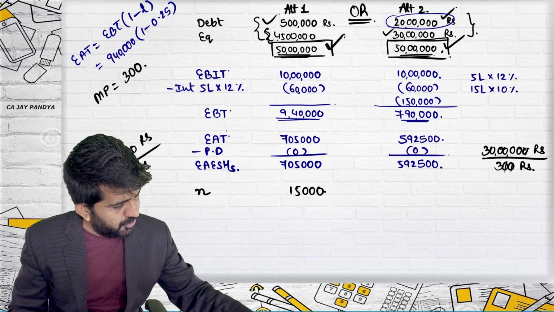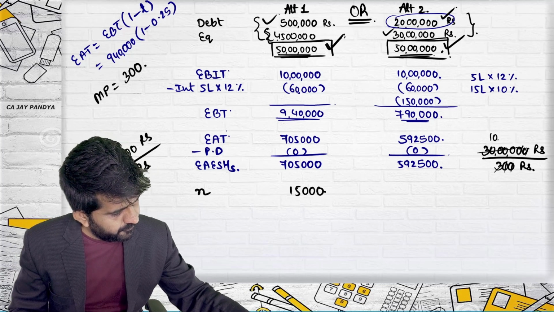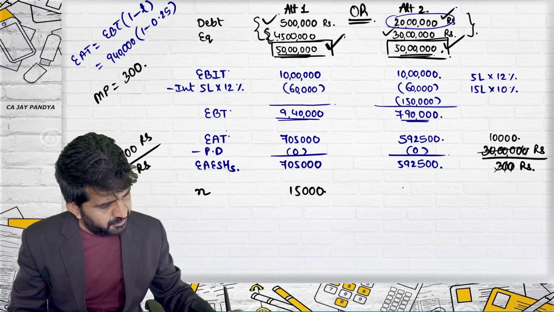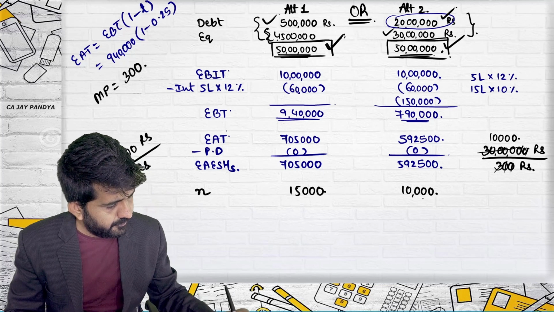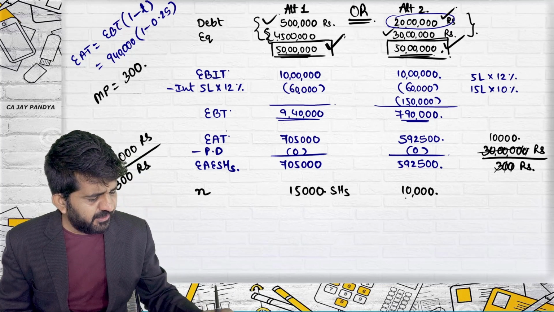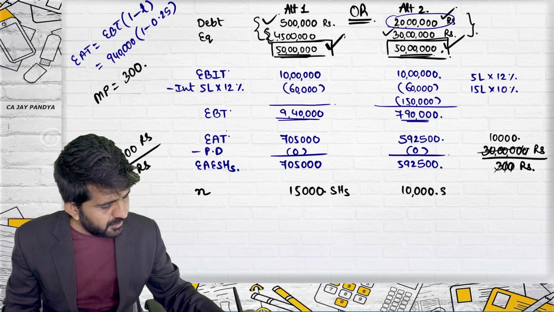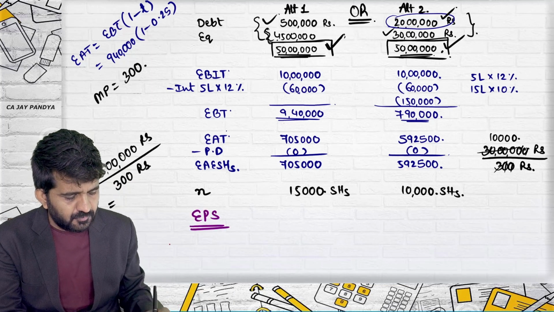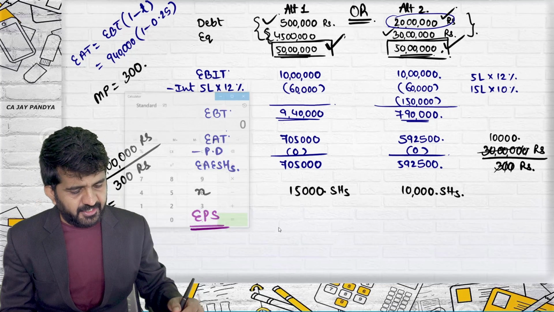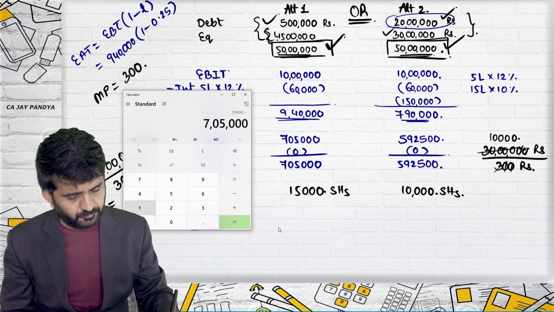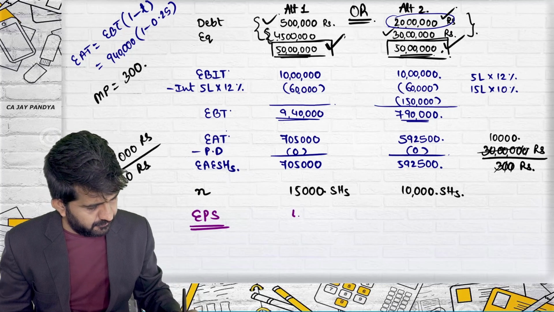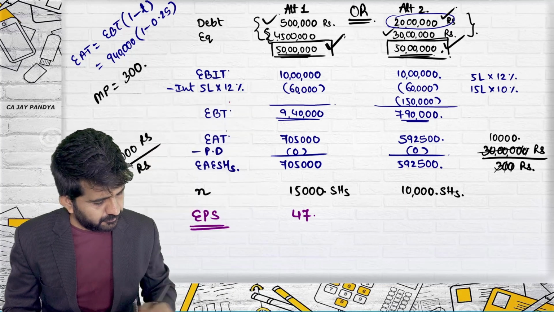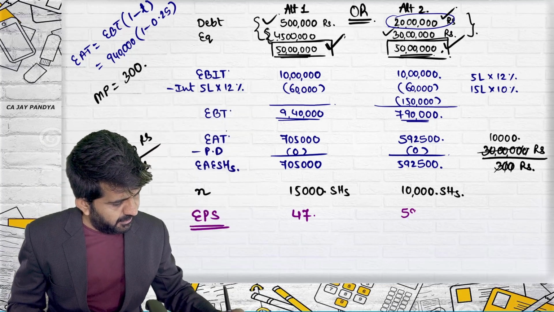You need to issue 10,000 shares. Number of shares are 15,000 in alternative 1, and 10,000 shares in alternative 2. You can easily find out your EPS. 7,05,000 divided by 15,000 is 47. 5,92,500 divided by 10,000 is 59.2.